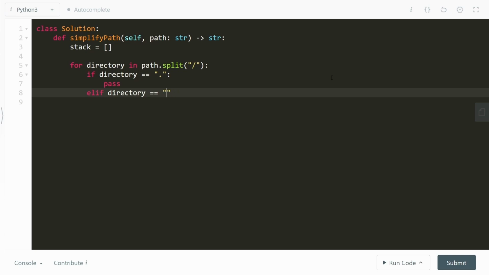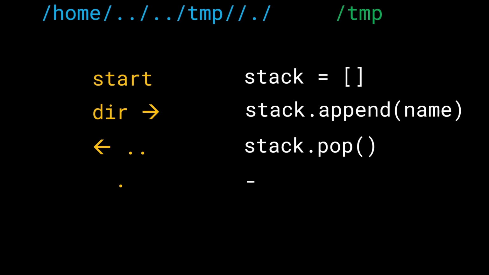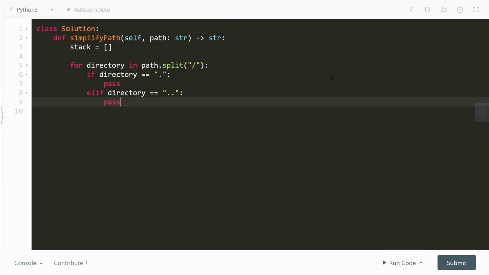If it's a double dot, what do we do? If it's a double dot, we have to do an operation called pop. That is, we have to go back one step. We have to pop the element from the top of the stack. So we'll do stack.pop.